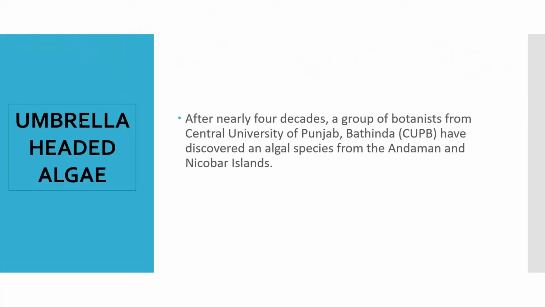Next, umbrella headed algae. It means that the shape of the algae is like an umbrella, and for that reason they are calling it umbrella headed algae. After nearly 4 decades, a group of botanists from Central University of Punjab, Bathinda, have discovered an algal species from the Andaman and Nicobar Islands. The thing to remember here is where they found it: the Andaman and Nicobar Islands.